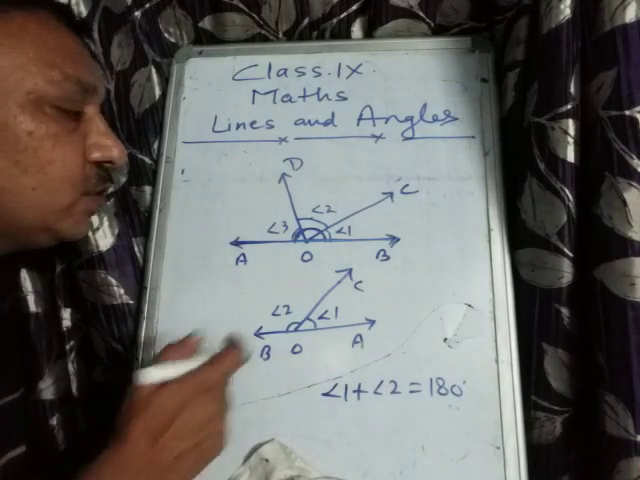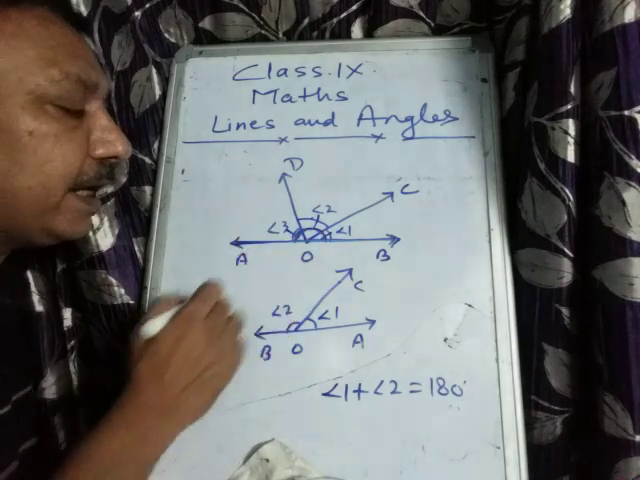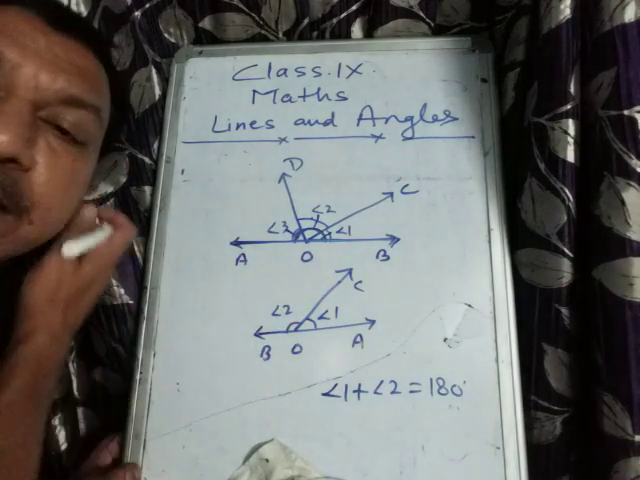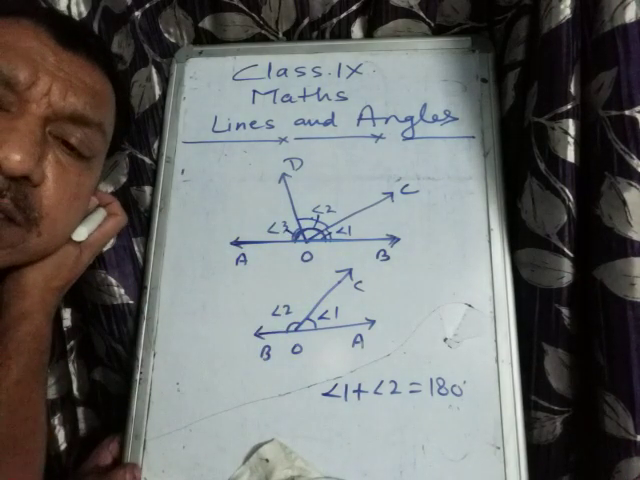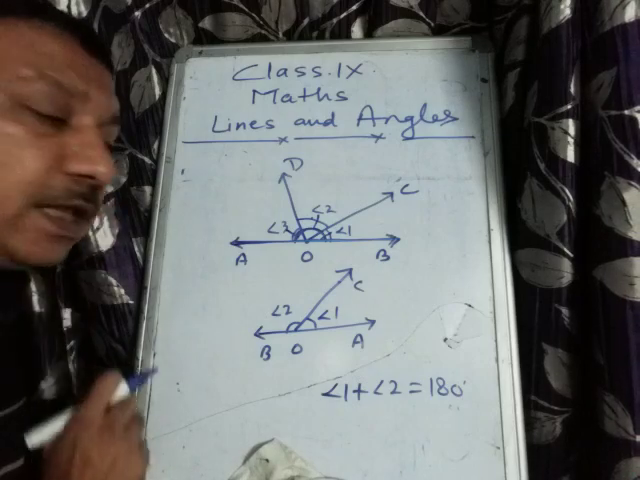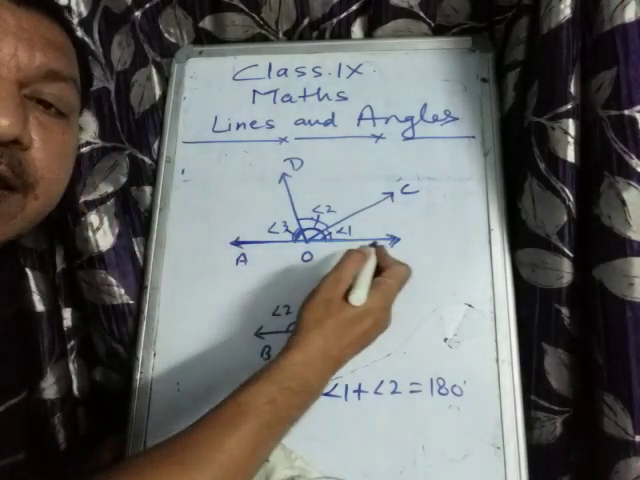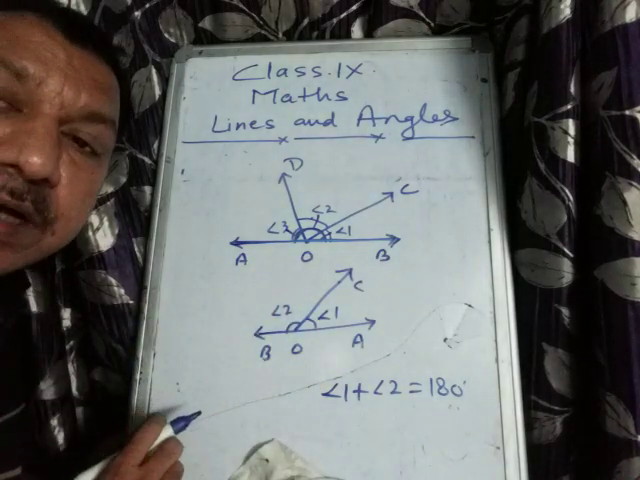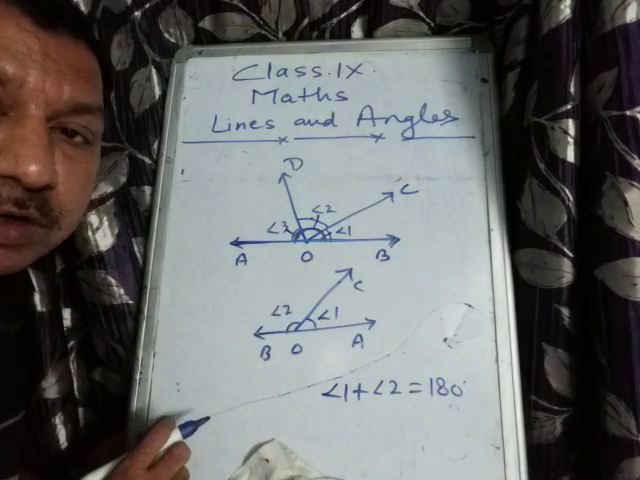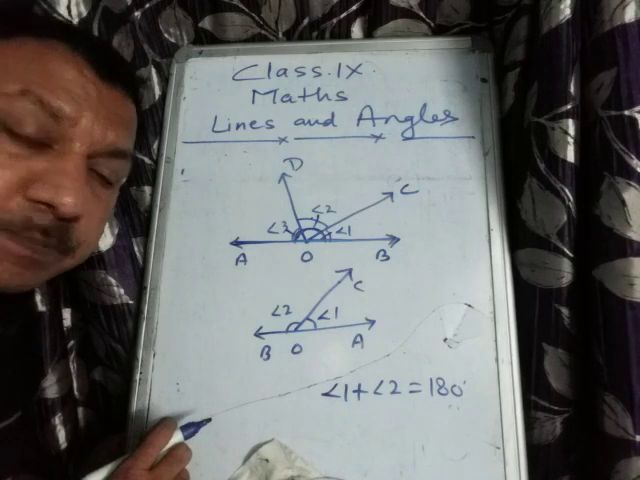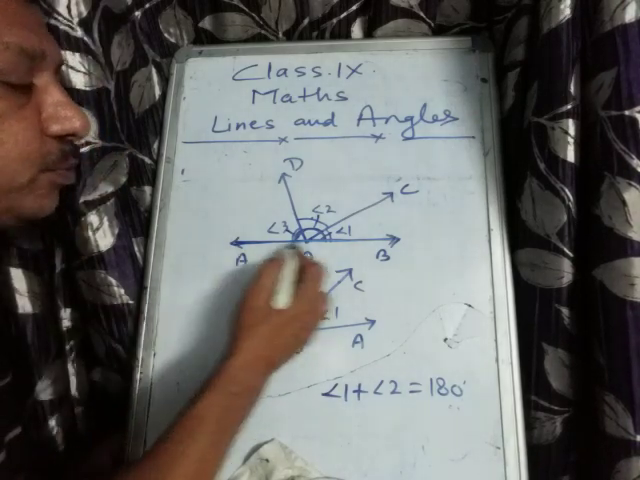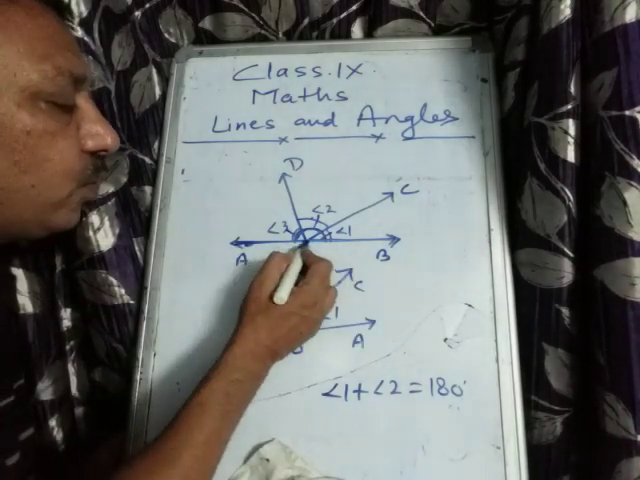will you do? You will take the sum of all angle, and if the sum of all angles is coming 180 degree, then you will say that OA and OB are a straight line. And if it is coming less than 180 or more than 180, then it will not be a straight line. Okay, and in that case, if AOB is a line, then point AOB